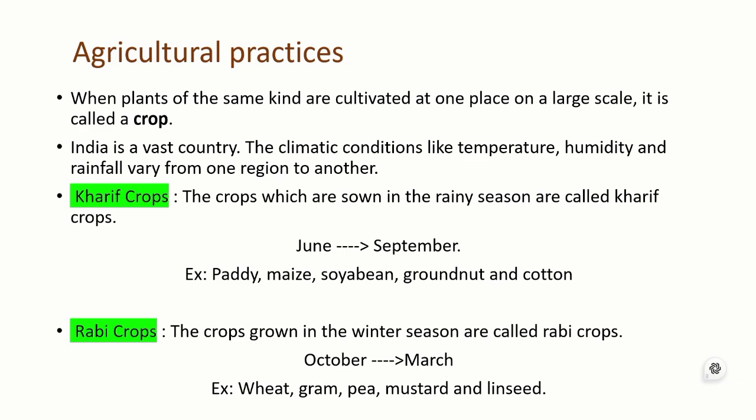winter season, ranging from October to March. The examples for these are wheat, gram, pea, mustard and linseed.